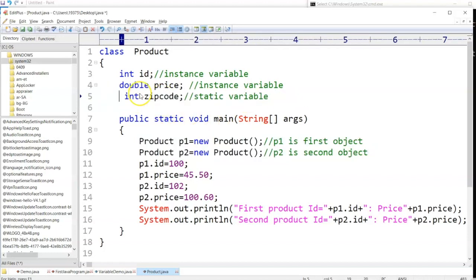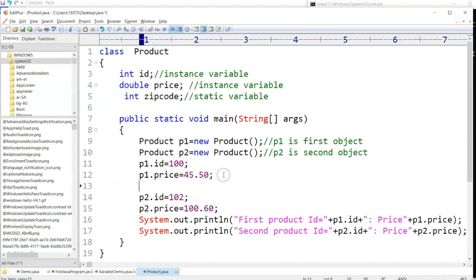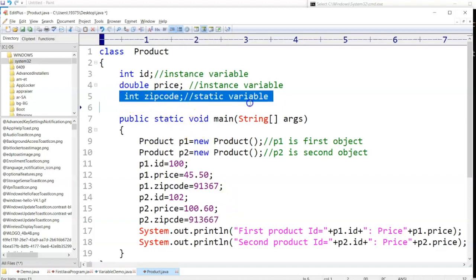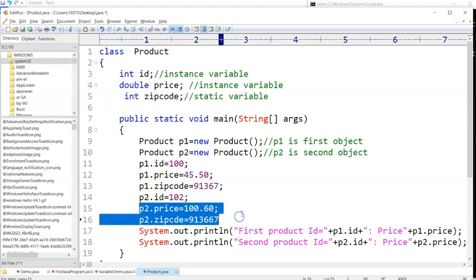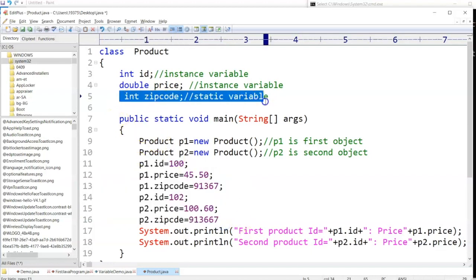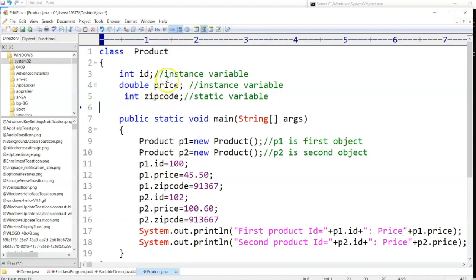If you are not mentioning static, what is the problem? Every time you need to say for the first product, the zip code is 91367. And again for this product, the zip code is 91367. Unnecessarily, you are allocating memory for every object. Imagine you have 500 products in a company, you are creating it 500 times. When the zip code is common, why should I create an instance variable? I call it a static.